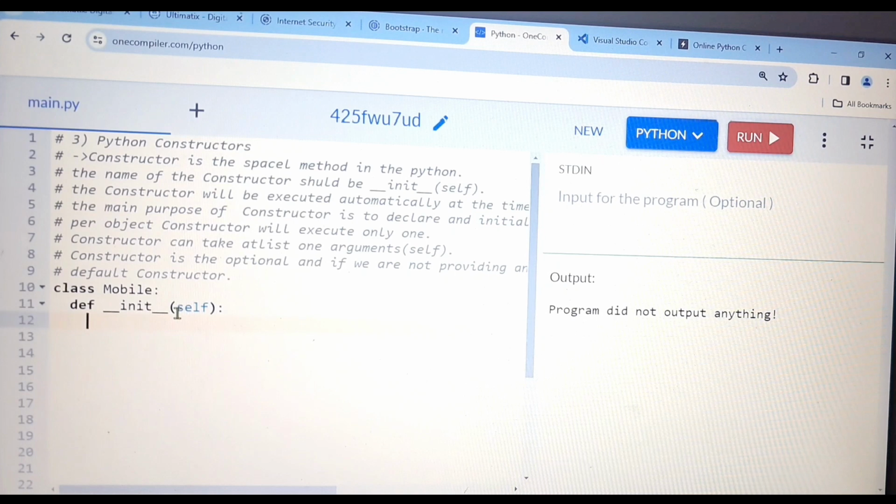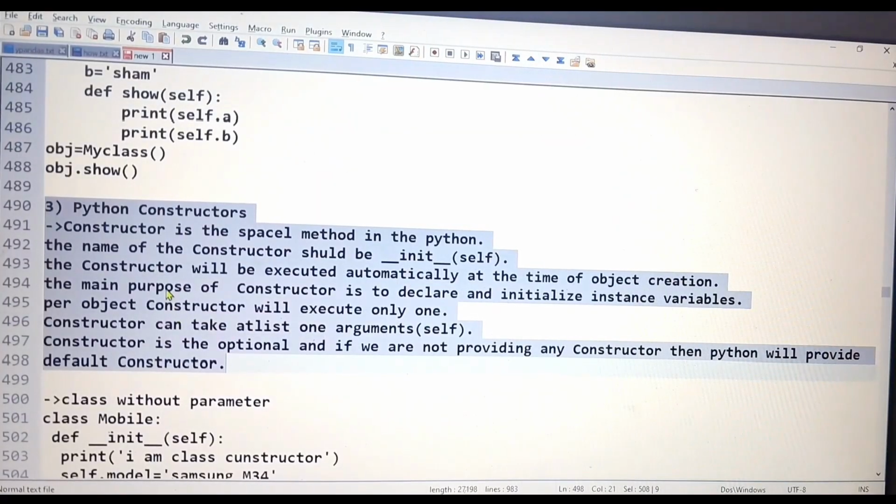As I told you, in Python we have different types of variables, like static variable, instance variable and local variable. So the instance variable is one of the types of variable. Keep in mind, the instance variable is initialized by the constructor only.